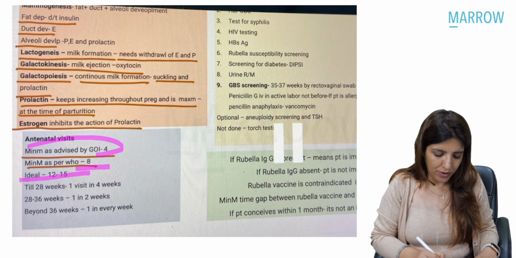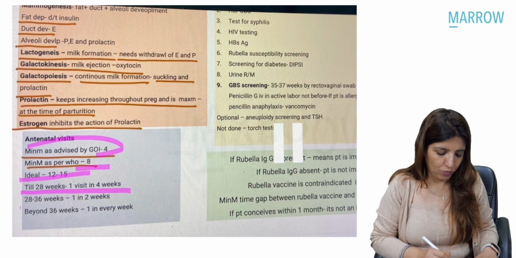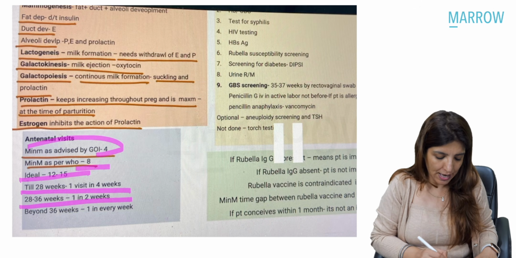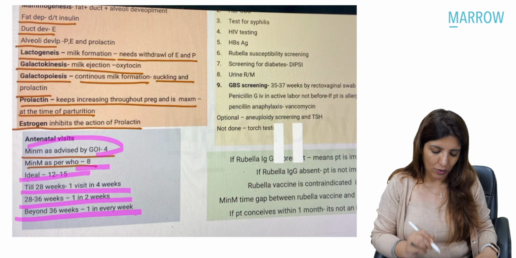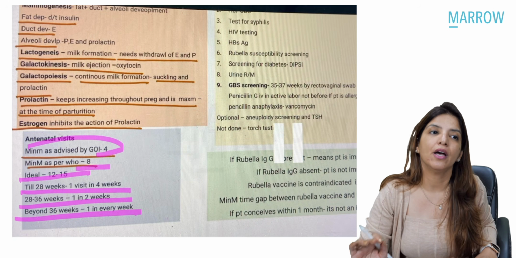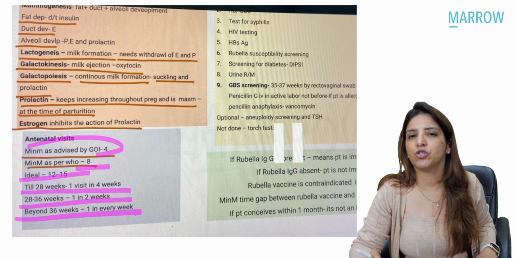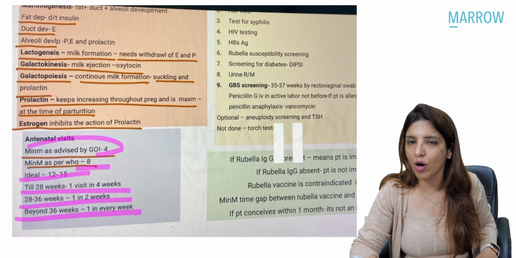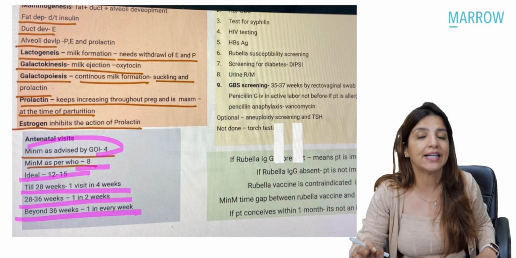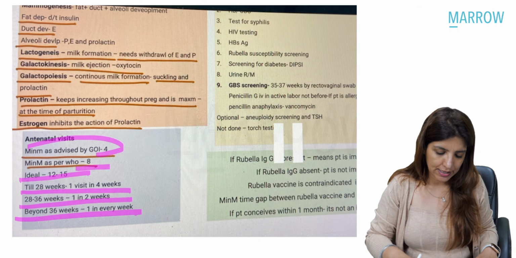Till 28 weeks, it has to be 1 visit in every 4 weeks. Between 28 to 36 weeks, it has to be 1 visit in 2 weeks. Beyond 36 weeks, it has to be 1 visit in every week. Now, this is a screenshot from the revision videos which I have given to you in OBS in edition 6. The same thing is also there in the video on antenatal care, right?